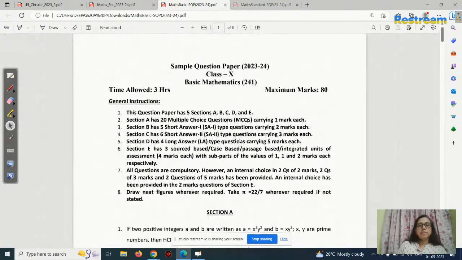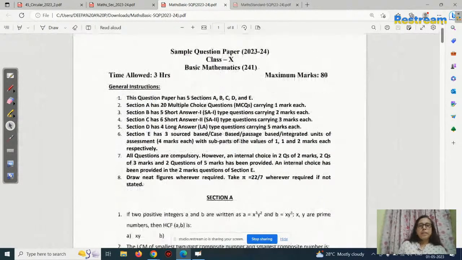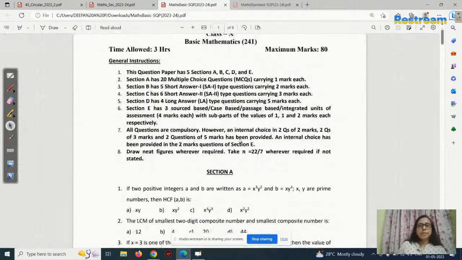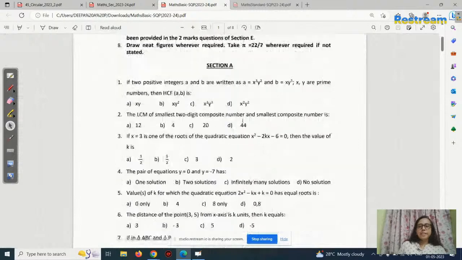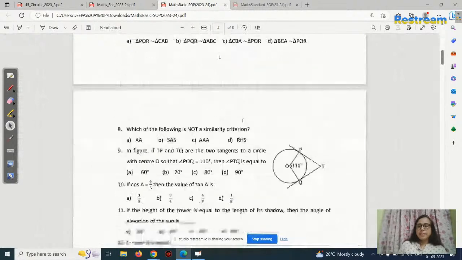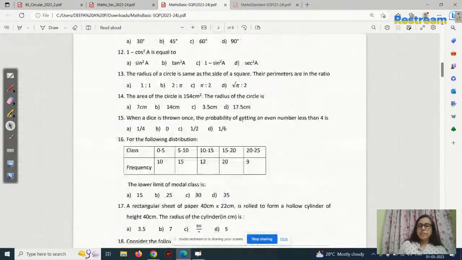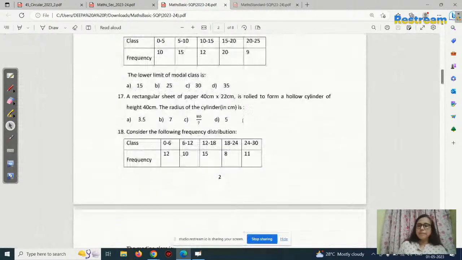So this is what CBSE has given right from the beginning. This is the pattern. In section A, you see 20 questions.